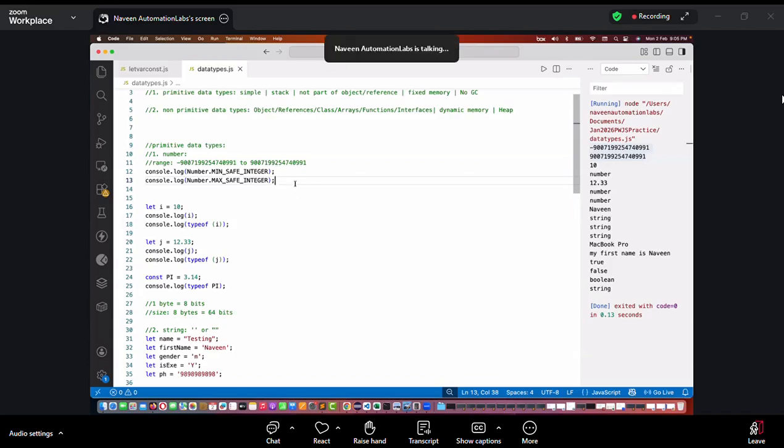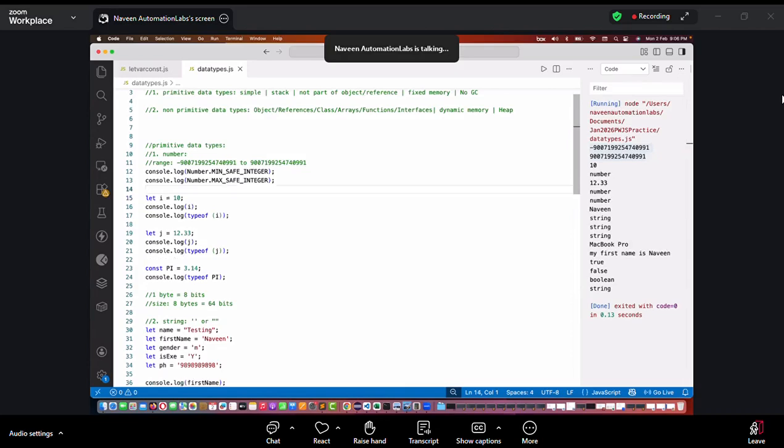Then your question should be, okay, what if I'm going beyond this particular range? Then what will happen? So this is the highest safe integer number I should use. But let's say you are working on some scientific calculation, a big calculation in your project or program.